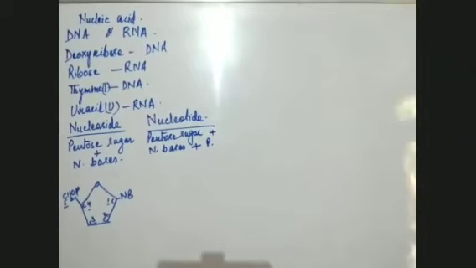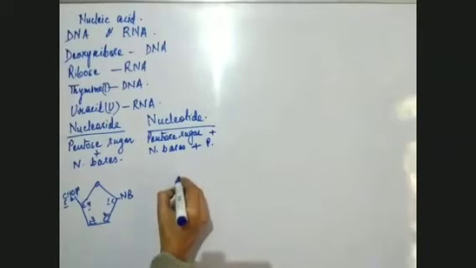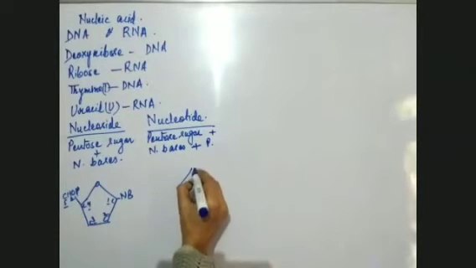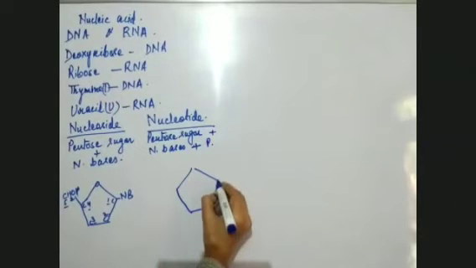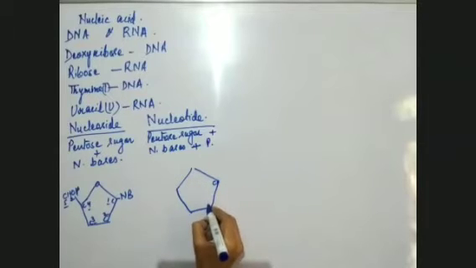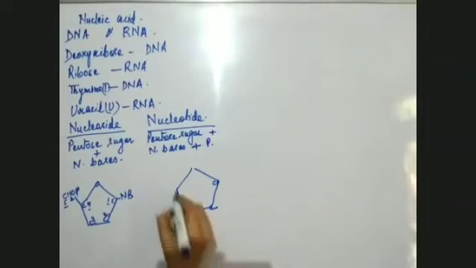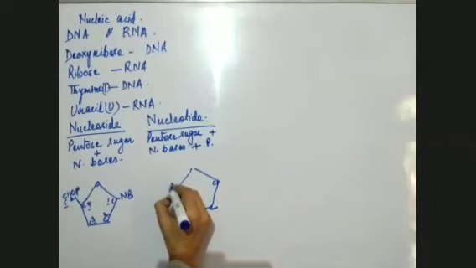Now, how does a nucleotide appear? So, a nucleotide is like this. This is the pentose sugar, a 5 carbon sugar, 1 carbon here, second carbon here, third carbon here, fourth carbon here, and the fifth carbon is in the form of CH2OH.